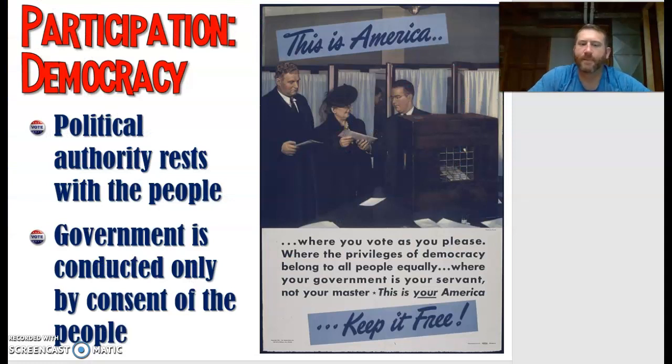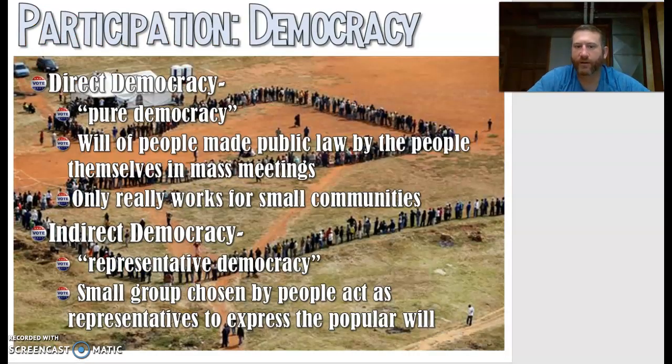Okay, who can participate in a democracy? Political authority rests with the people. Government is conducted only by the consent of the people. In a direct democracy, or a pure democracy, the will of the people is made public law by the people themselves in mass meetings. Only really works for small communities.